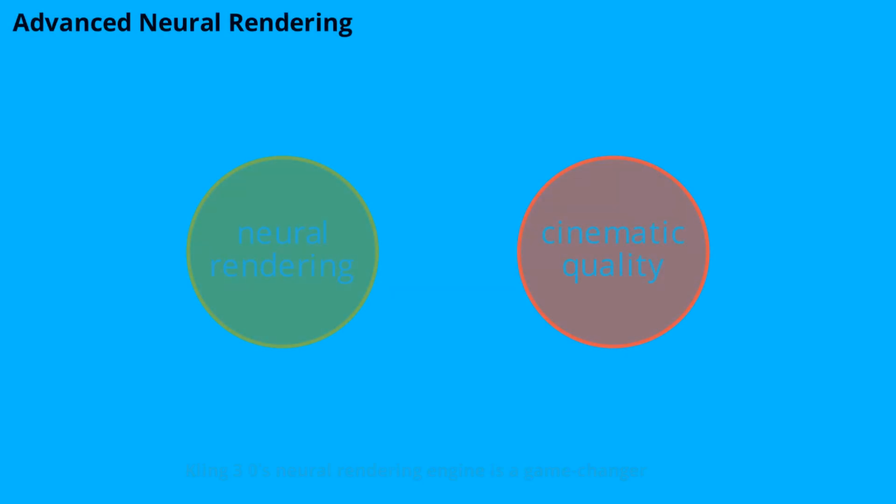Kling 3's neural rendering engine is a game changer. It analyzes your prompts and generates visuals that are not only accurate but also artistically compelling. The technology behind this feature ensures that every frame is rendered with cinematic quality, from lighting to texture. This advanced neural rendering bridges the gap between imagination and reality, making it possible to create scenes that were once only possible with big-budget production.